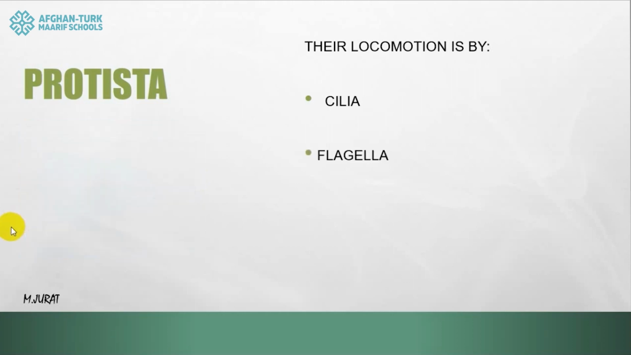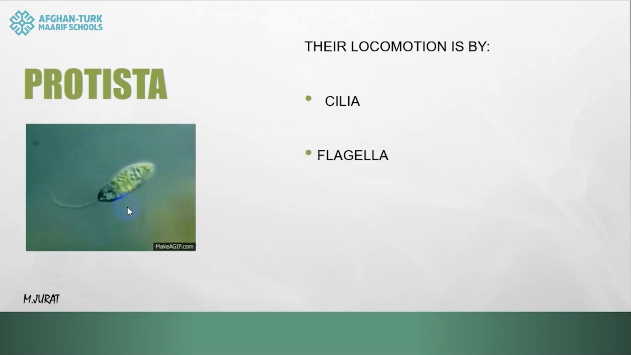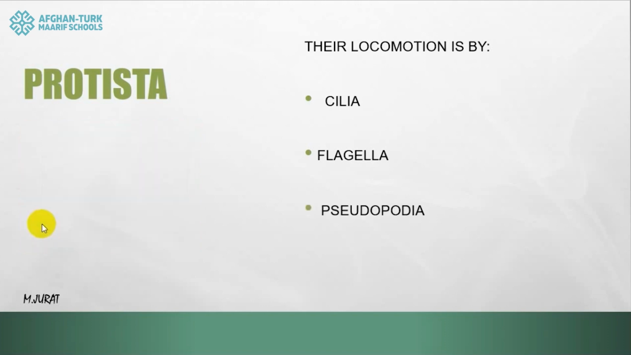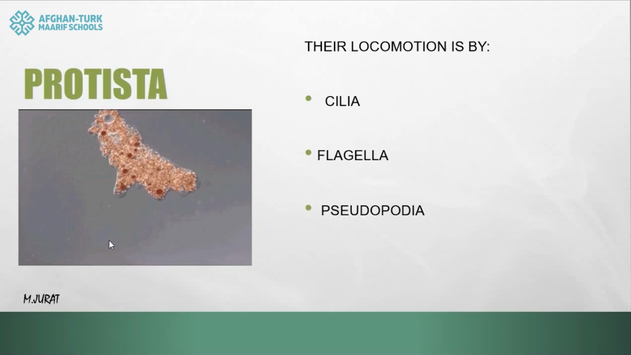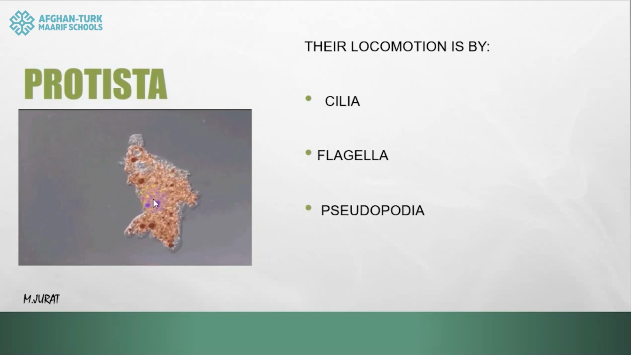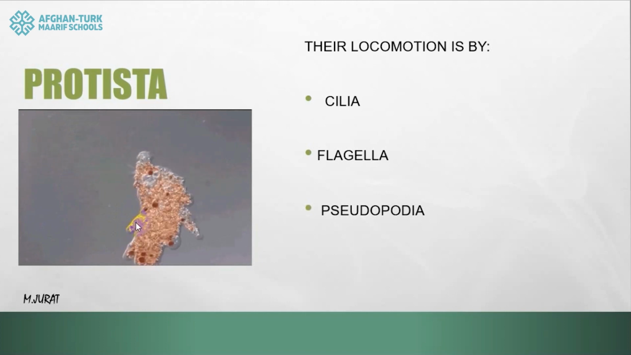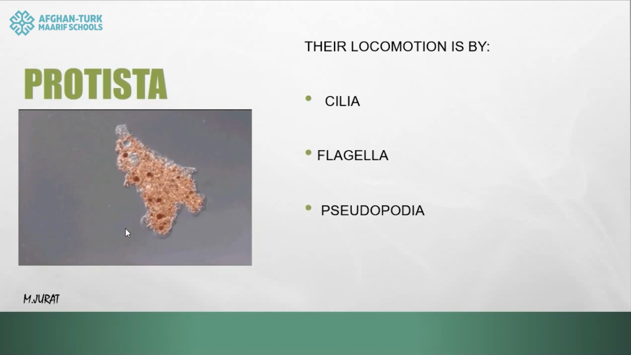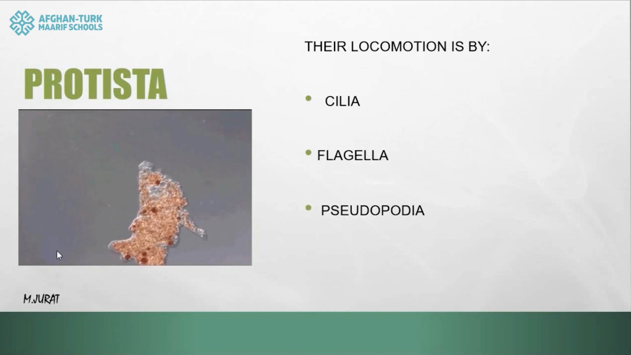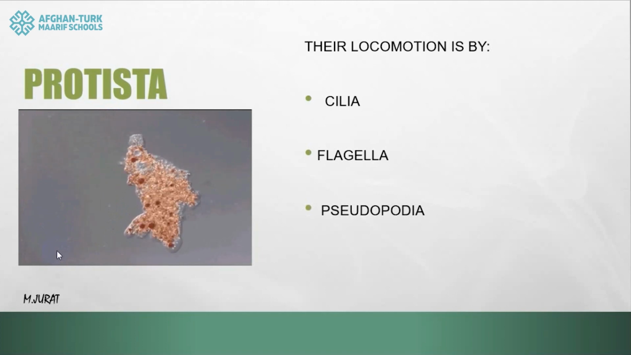The second structure is flagella, the tail-like structure. By moving that tail-like structure, protists can also move. And the third structure is pseudopodia, or the false feet structure that Amoeba has. As you can see, they can make foot-like structures for themselves in order to move.